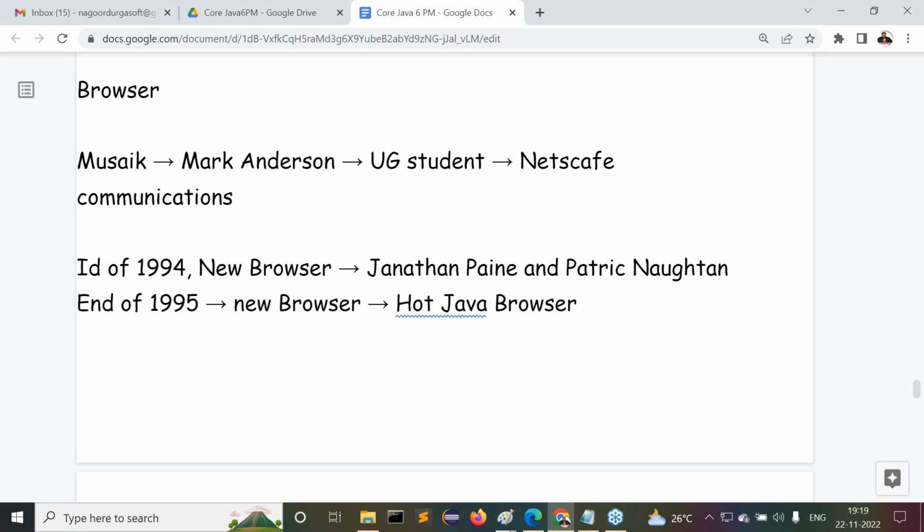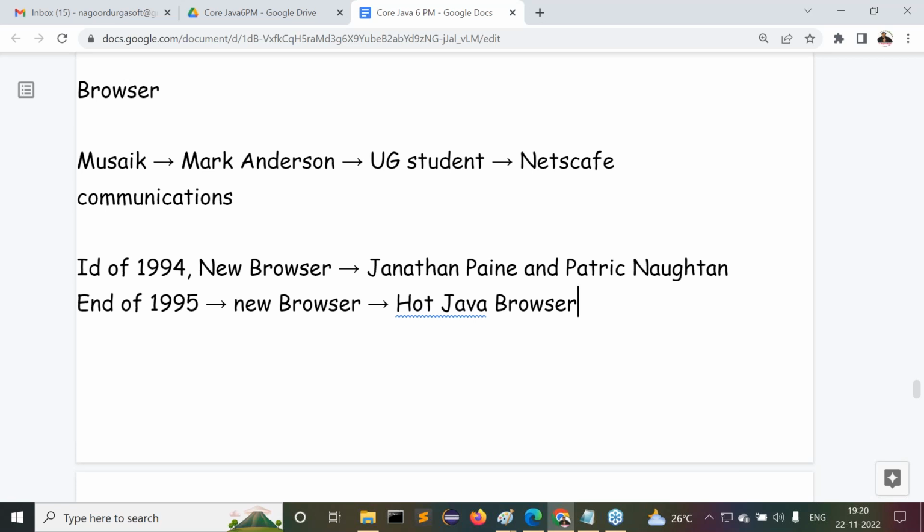Because of this reason, some people are misunderstanding now. They think Java was introduced at the end of 1995, that Java was provided to the outside market then. No, that is not the Java programming language. That is a browser, the HotJava browser, that was prepared at the end of 1995.